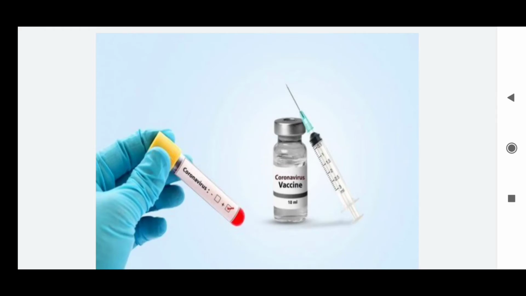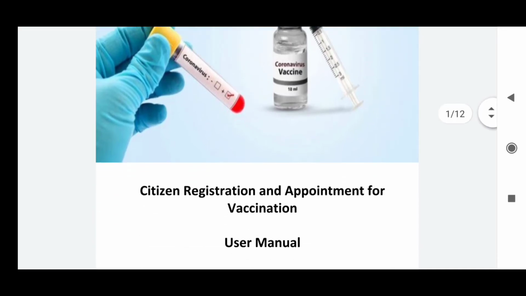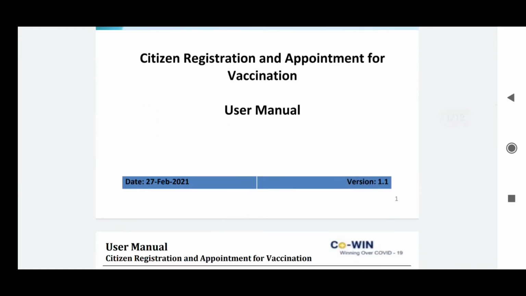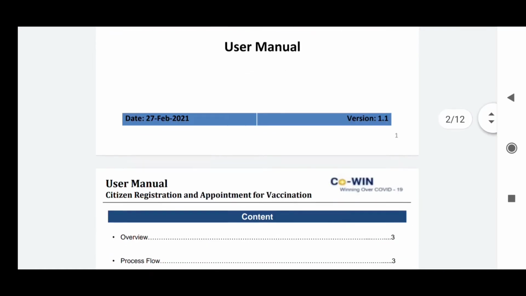Now we are on the COVID-19 vaccination user guide or citizen registration and appointment page, and this is the user guide or user manual released by the government of India for the vaccination program. So let us get into detail and read it in detail. Here is the user manual.